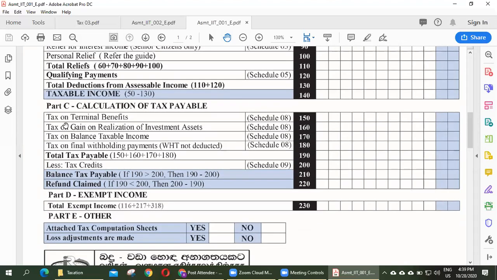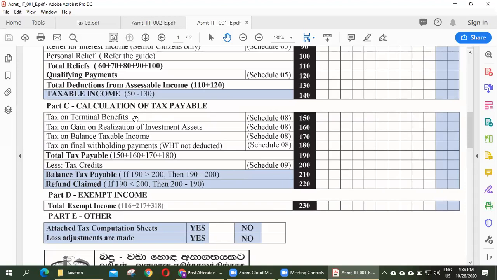Other than that, there are other calculations. Calculation of tax payable. Here, tax on terminal benefit. Terminal benefit means, for example, an employee working for a long period in an office may retire, or sometimes resign from the job.